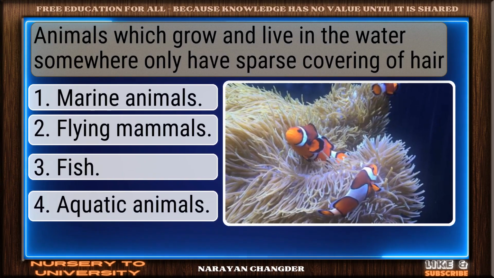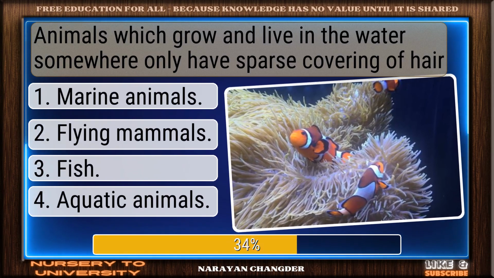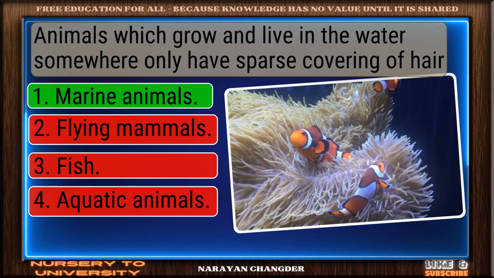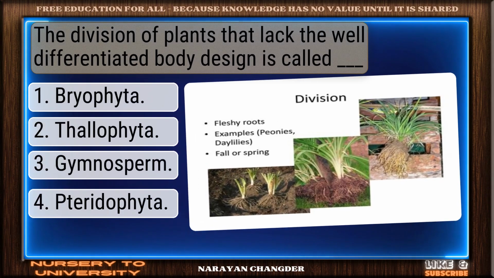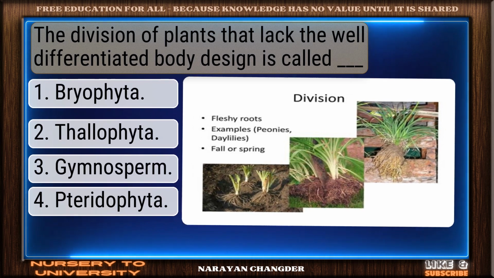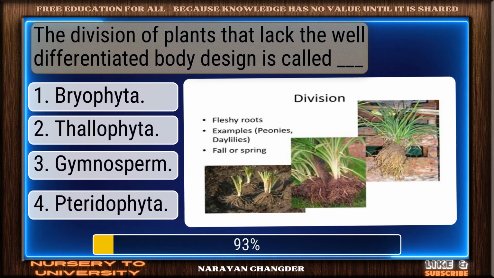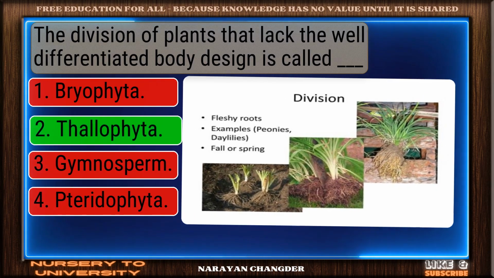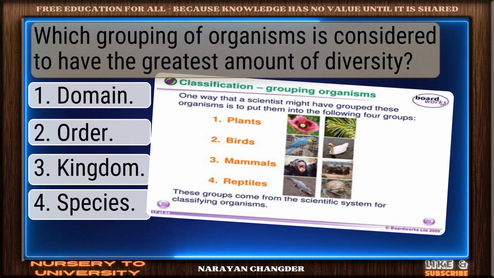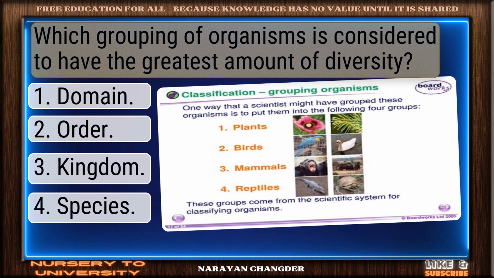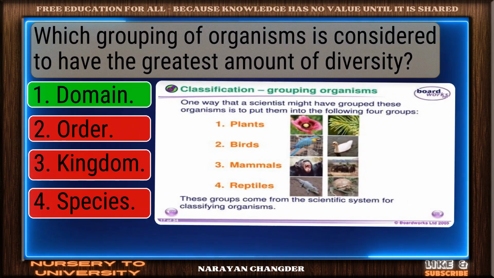Question number 77. Animals which grow and live in the water only have sparse covering of hair. You got it. Your choice, marine animals, is right. Question number 78. The division of plants that lack the well-differentiated body design is called dash. Valid point. Thallophyta is true. Question number 79. Which grouping of organisms is considered to have the greatest amount of diversity? Good thinking. Domain is the right answer.